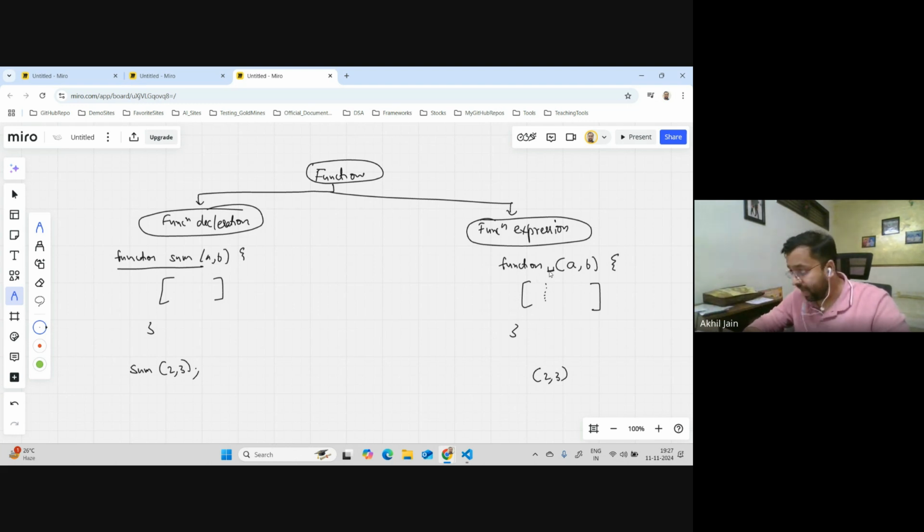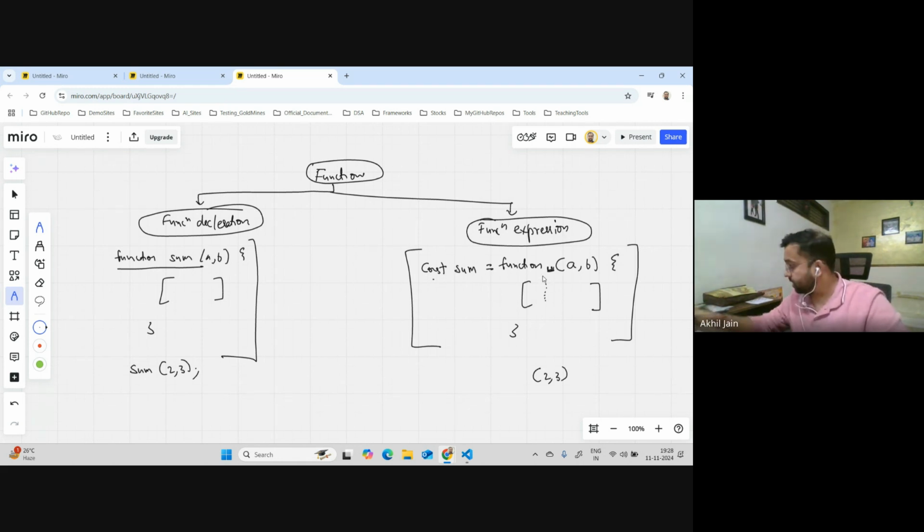Instead of giving a name here, what you do is you give equals to, and you create const. You can create a let variable also if you feel like, but as I'm saying, just use const in the majority of your places, and give a name here. So instead of writing it like this, if you create a function like this, you can see there is not much difference. Instead of giving a name here, you're giving a name like this: const sum equals to function, and this part. And this is called a function expression.